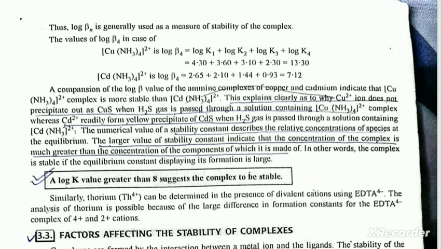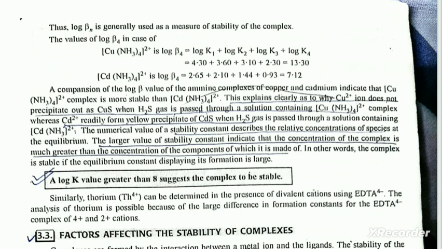A comparison of log beta values of the amine complexes of copper and cadmium indicates that the copper complex is more stable than the cadmium complex. This explains clearly why Cu2+ ion does not precipitate out as CuS when H2S gas is passed through a solution containing the [Cu(NH3)4]2+ complex, whereas Cd2+ readily forms a yellow precipitate of CdS when H2S gas is passed through a solution containing [Cd(NH3)4]2+.